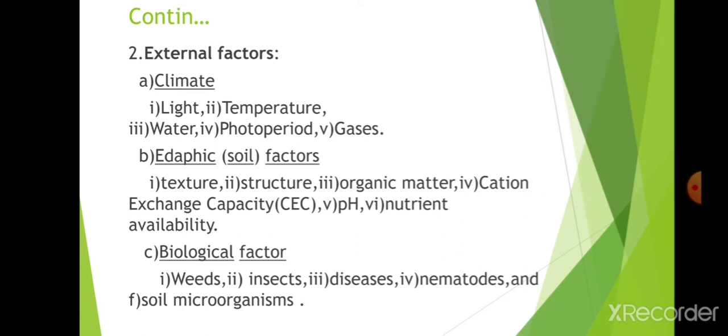Biological factors. What are the biological factors that affect growth? Weeds: if weeds are more, competition will be more, then growth is retarded. And insects, pests, and diseases, and nematodes and soil microorganisms. If soil microorganisms are more, then more organic matter will be produced, and growth will be more. If there are fewer, growth will be less. These are the biological factors.